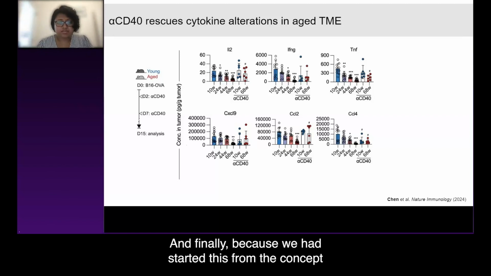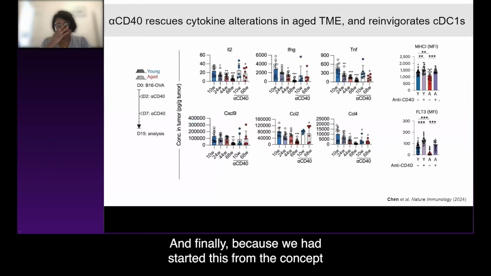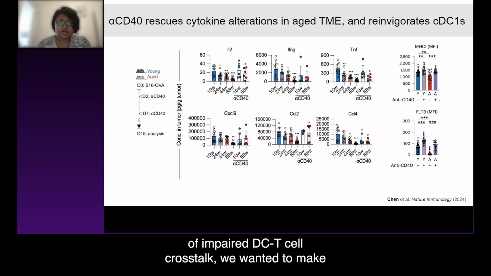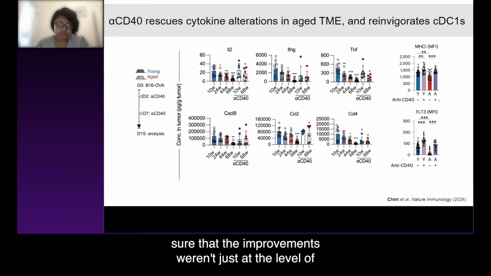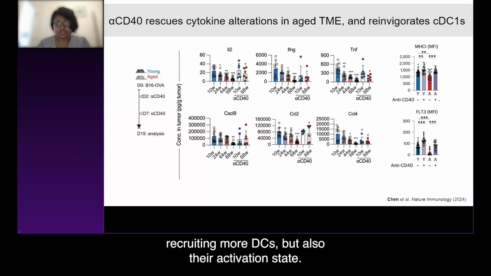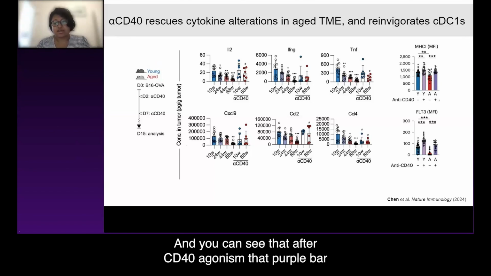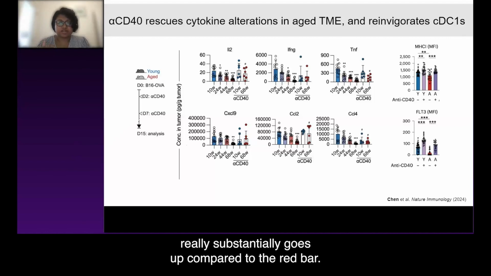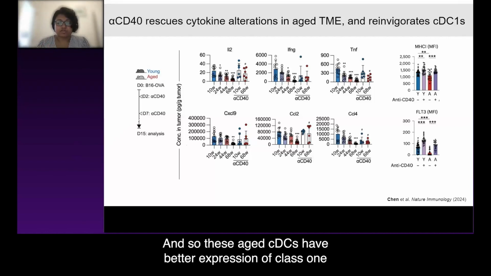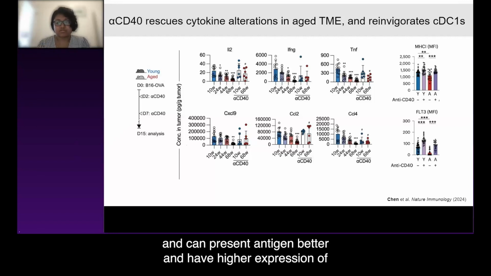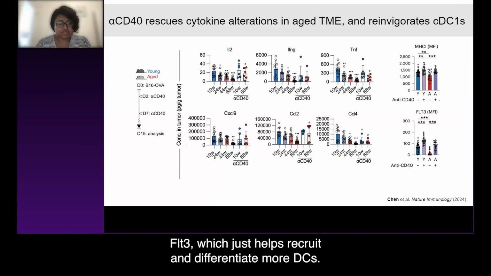And finally, because we had started this from the concept of impaired DC T cell crosstalk, we wanted to make sure that the improvements weren't just at the level of recruiting more DCs, but also their activation state. And you can see that after CD40 agonism, that purple bar really substantially goes up compared to the red bar. And so these aged cDCs have better expression of class 1 and can present antigen better, and have higher expression of FLT3, which just helps recruit and differentiate more DCs.